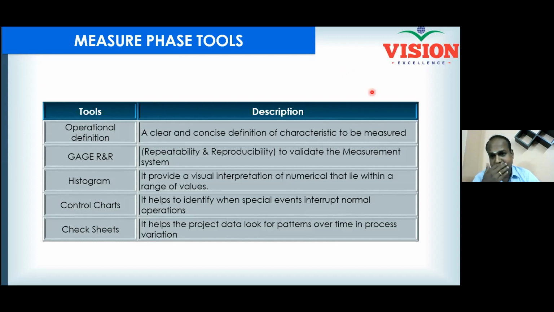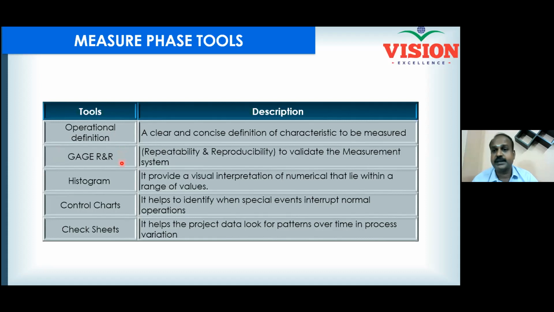And if you write all the communication, be it technical or non-technical, in an easy to understand way, at the same time the communication has to be effective. And that is called an operational definition. When you say lead time, you have to make your people understand what exactly lead time is. If there are 10 people working in the project, all 10 should understand the meaning of lead time in the same way. Then only will we collect the data without error. If my understanding is one thing and your understanding is something else, then all of us collect the data, and the data will become useless. If data becomes useless, your white color line will be wrong, and so your blue color line will be wrong, and then results cannot be achieved.